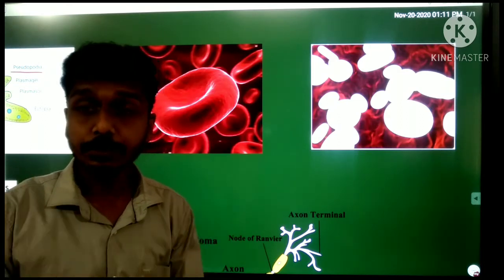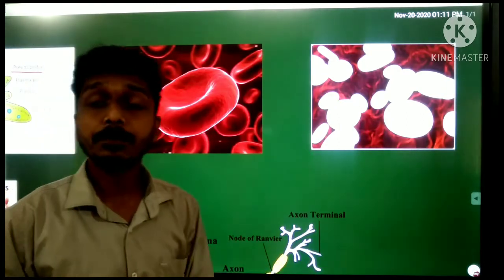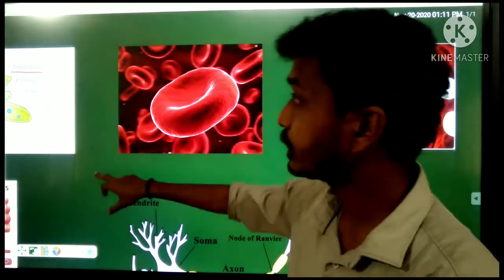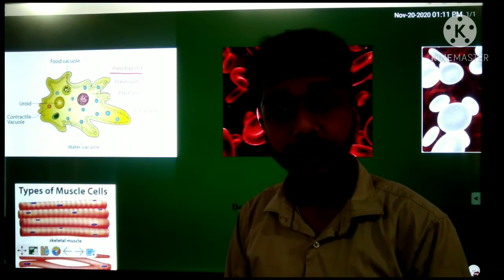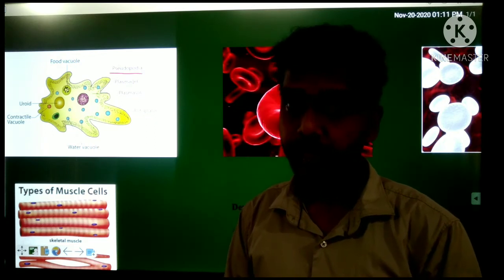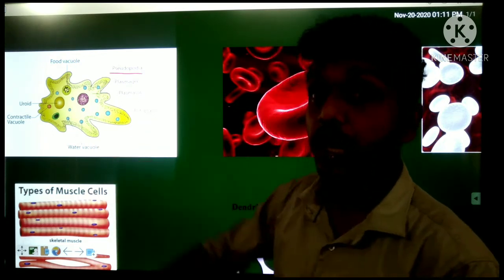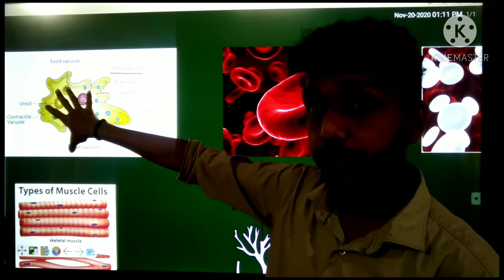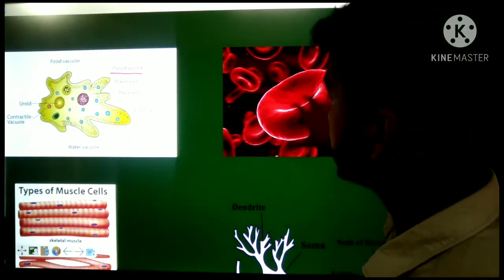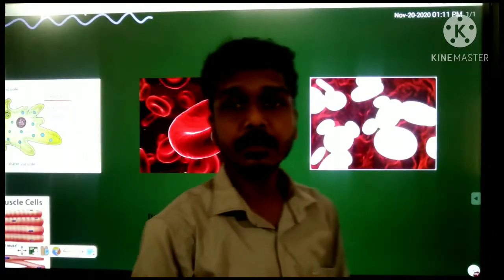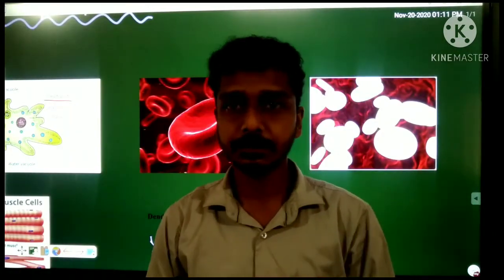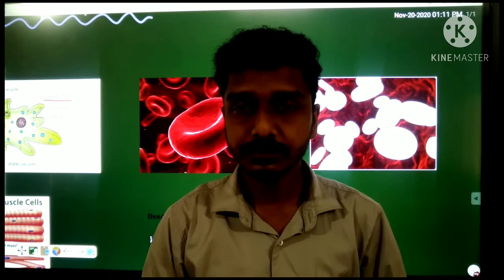When you compare the shape of our blood cells with amoeba, we can find the difference, right? We already mentioned amoeba is a shapeless organism, but here the blood cells have their own shape.